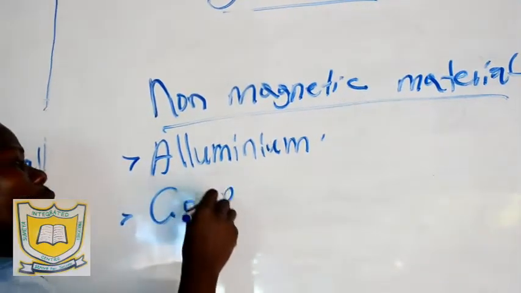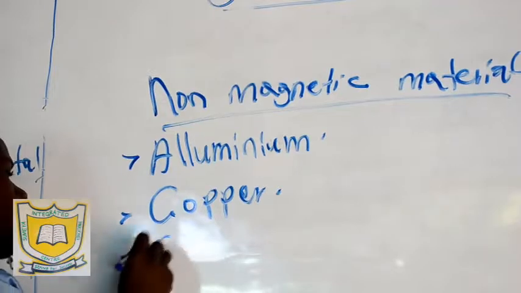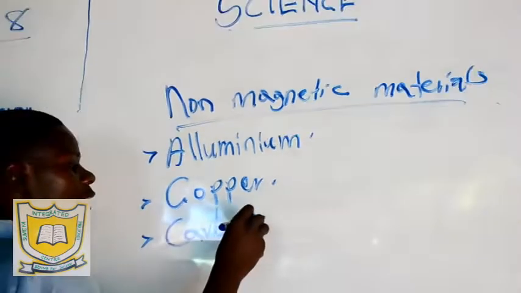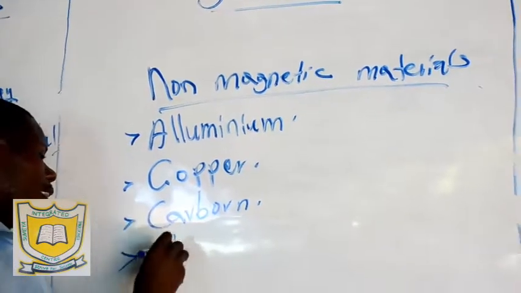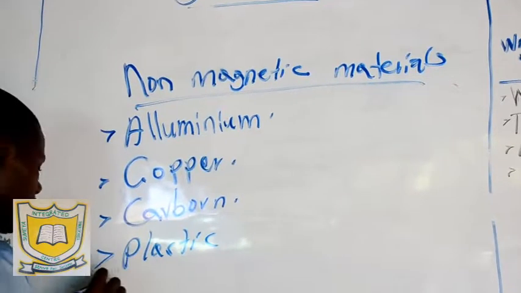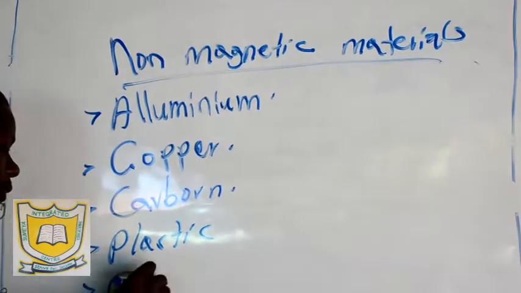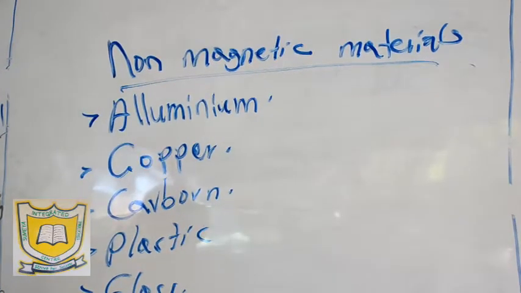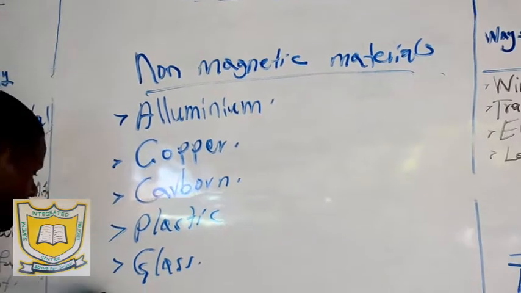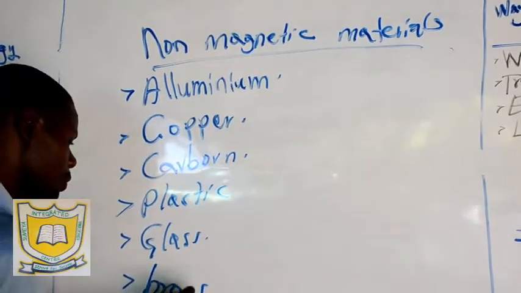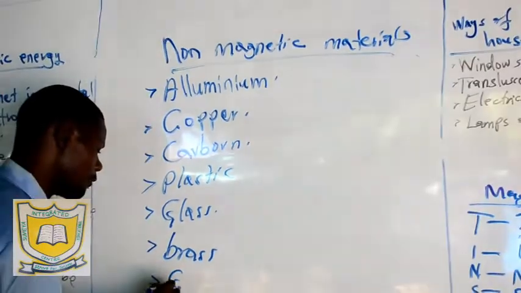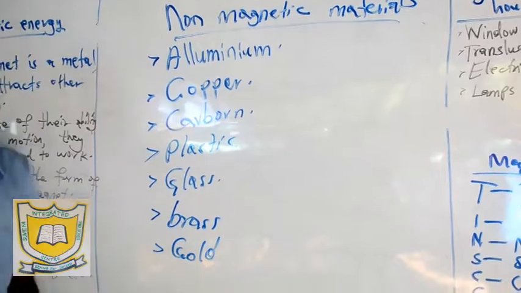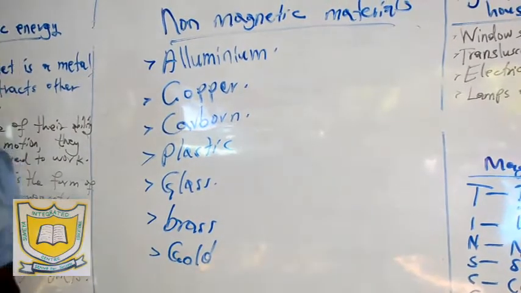Number two, we have copper. Number three, carbon. We have plastic. We have glass. We have brass. We have gold. Now, these are some of the non-magnetic materials.